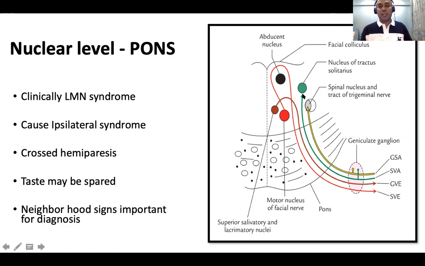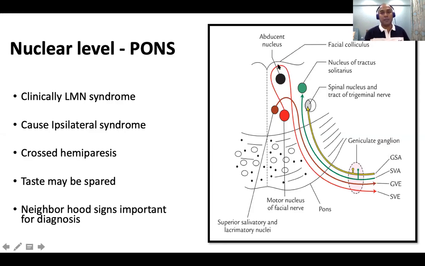Now, as you can see here, this particular one, the red one is your facial nerve nucleus. And as you can see, the fibers just go and cross the sixth nerve nuclei in the floor of the fourth ventricle.